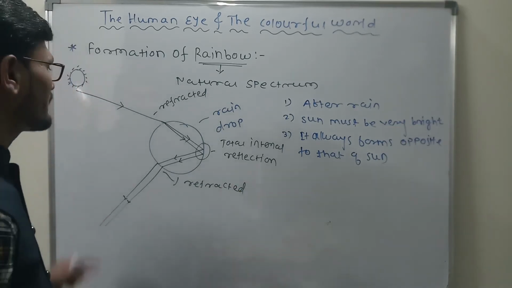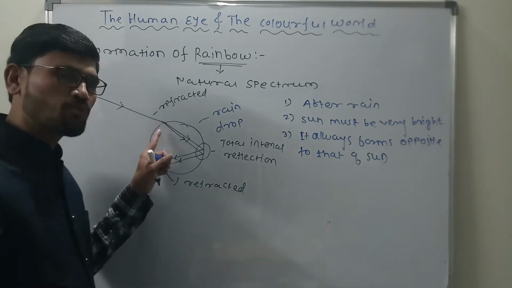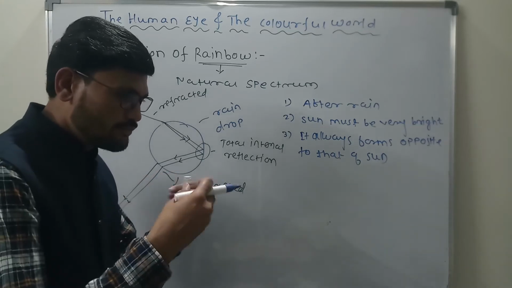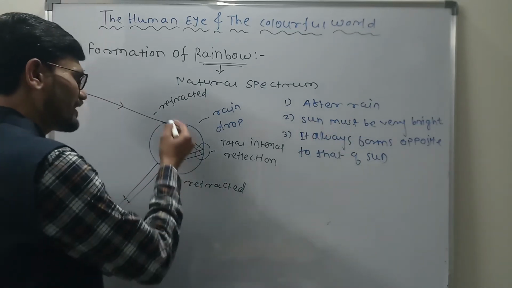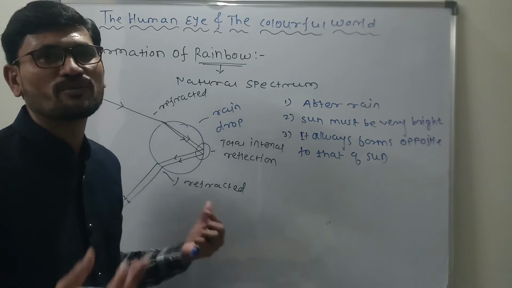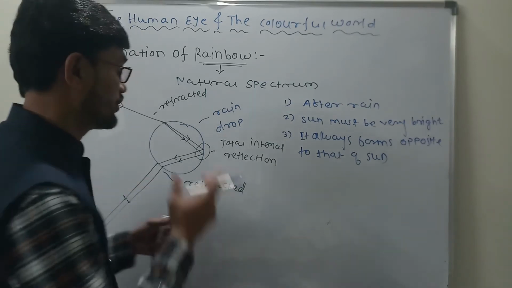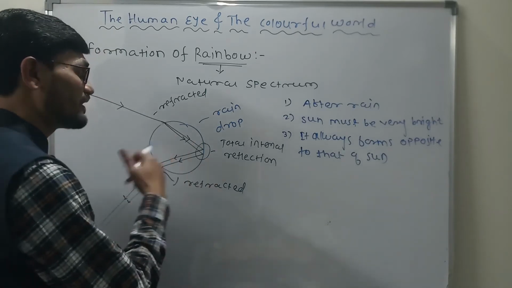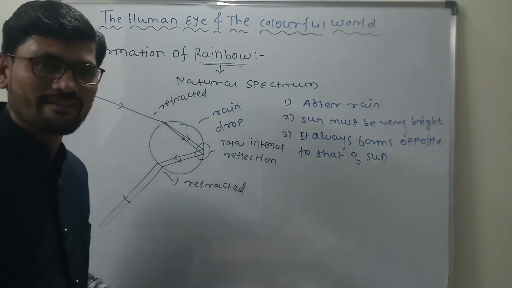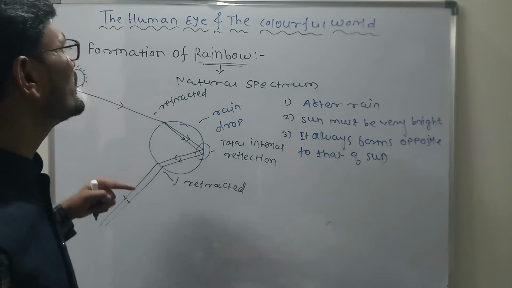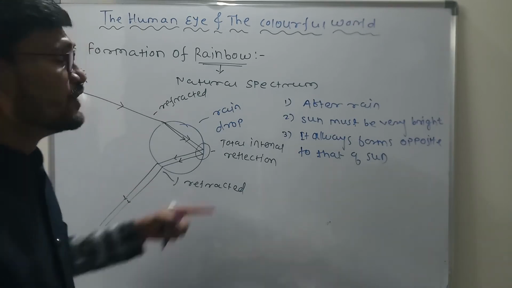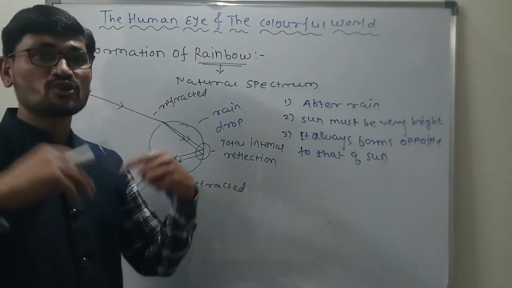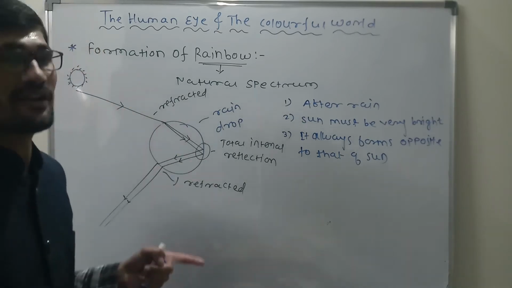So what we are observing, as soon as the light gets refracted at this point, the light shows the different colors. That means at this point the dispersion phenomenon is observed. Dispersion phenomenon occurs, and because of that light splits into several colors, and we are observing a rainbow. Get what I'm saying? So this is actually how the rainbow is formed. So these are some of the criteria for when the rainbow can be observed. That is what I am telling you.